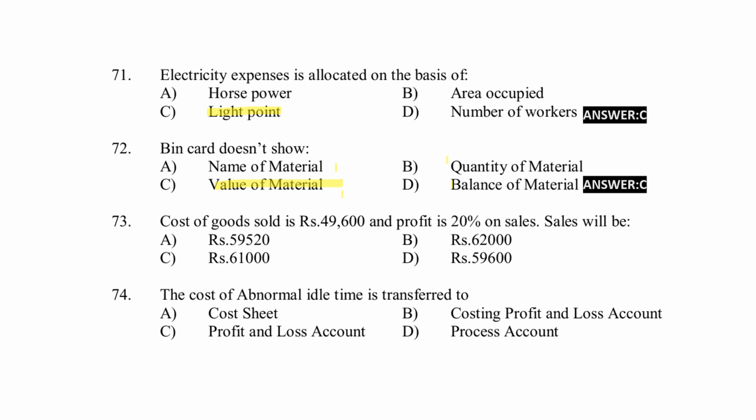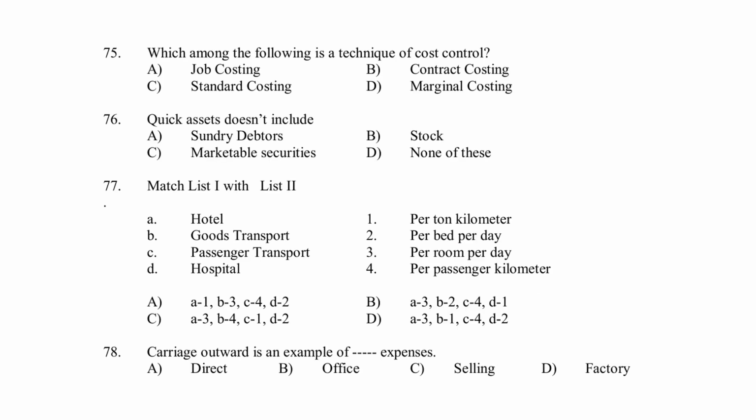Cost of goods sold is rupees 49,600 and profit is 20 percent on sale. Sales will be option A, B, C, D. Here right answer is option B, 62,000. The cost of abnormal idle time is transferred to cost sheet, costing profit and loss account, process account. Here right answer for the question is option B, costing profit and loss account.